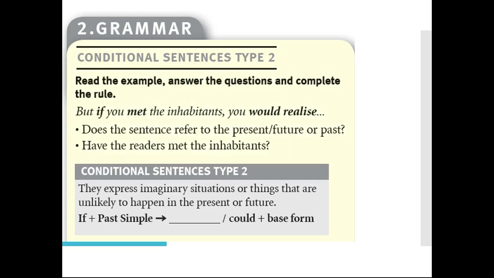So, in your books, people, I want you to complete the rule box in here. We said that with the if clause, we're going to use the past simple and then comma, and we're going to use would or could plus the base form of the verb. Okay, this is the rule whenever you're making sentences using conditional sentences type 2.